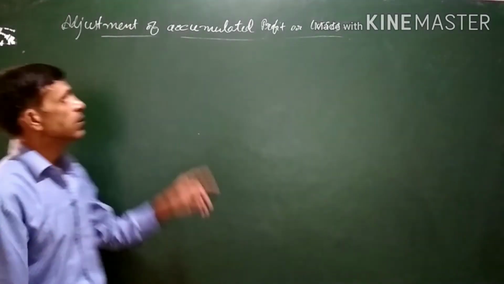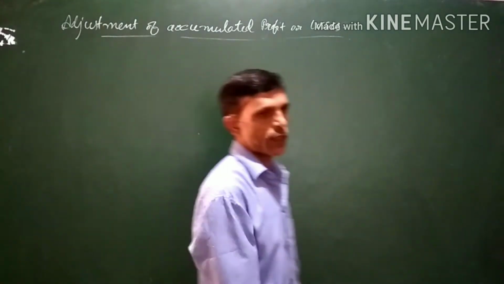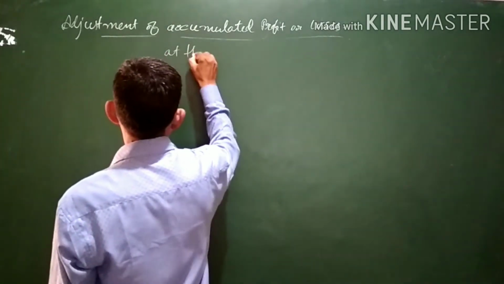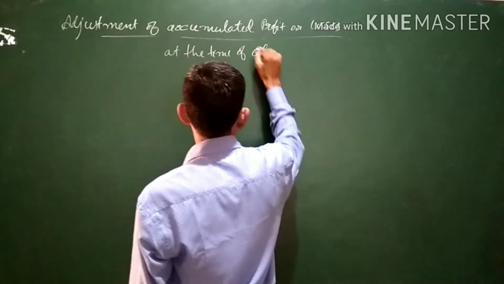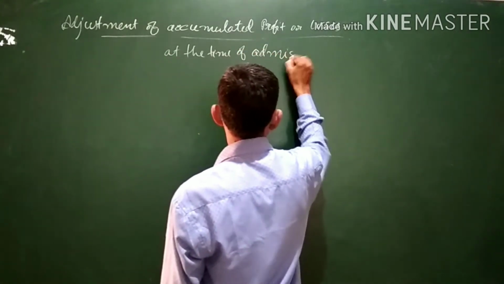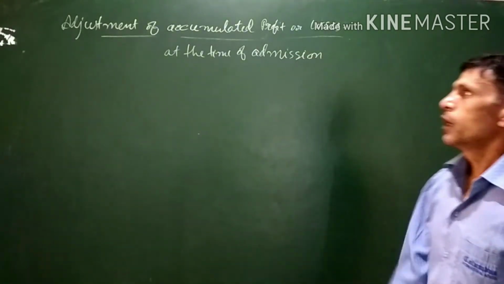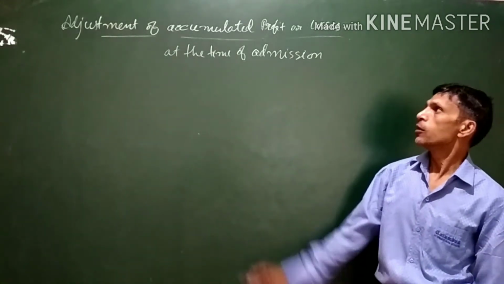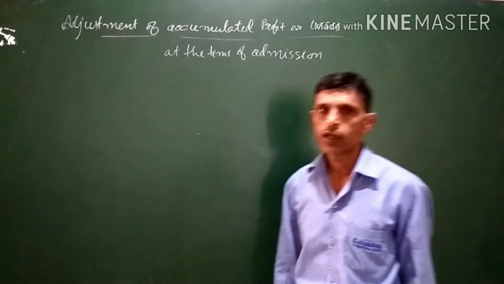Today's topic is adjustment of accumulated profit and losses at the time of admission of a partner. At the time of admission, a partner or more than one partner can also be admitted.